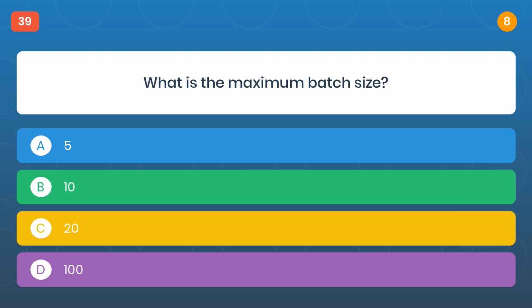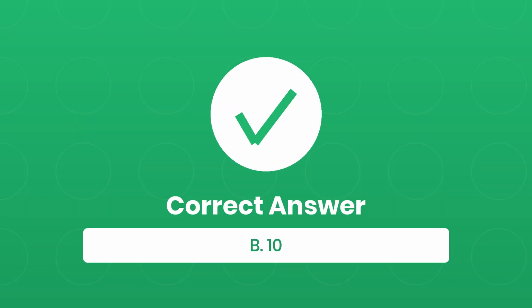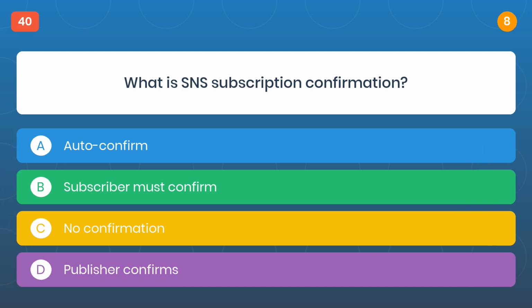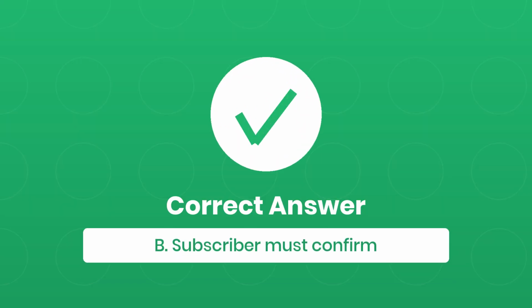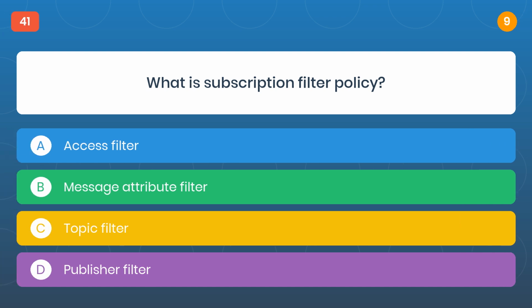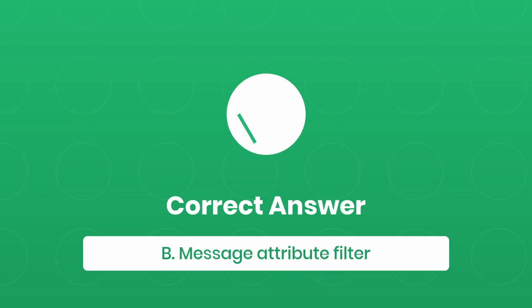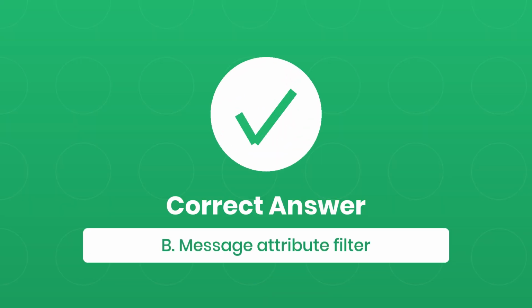Question 39. What is the maximum batch size? The correct answer is B, 10. Question 40. What is SNS subscription confirmation? The correct answer is B, subscriber must confirm. Question 41. What is subscription filter policy? The correct answer is B, message attribute filter.